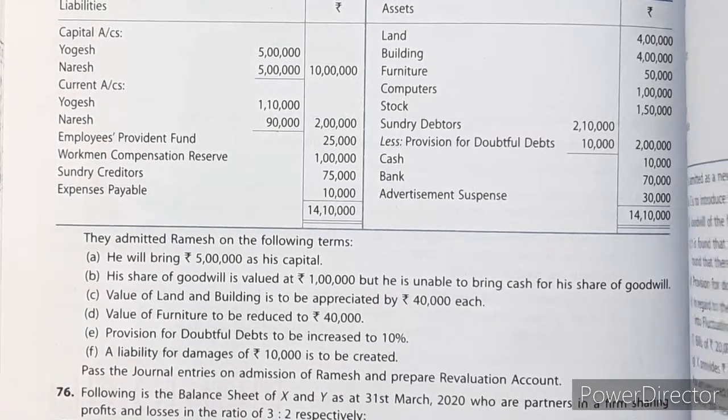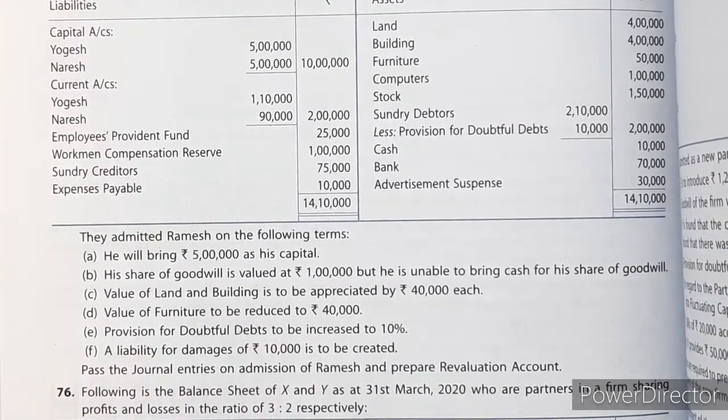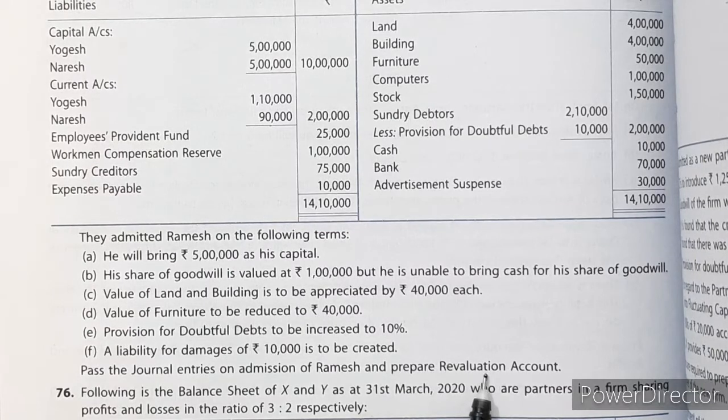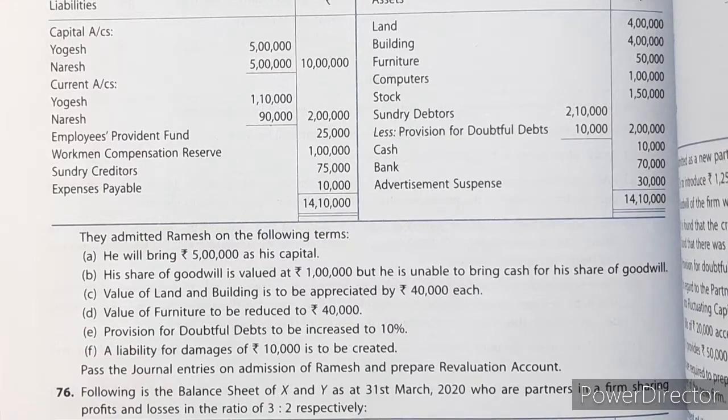So in the board exam, what the question asks, that much only we have to answer. So here it is asking to journalize and to prepare revaluation account. So need not to go for capital account and balance sheet. Let us see the solution. So question number 75.